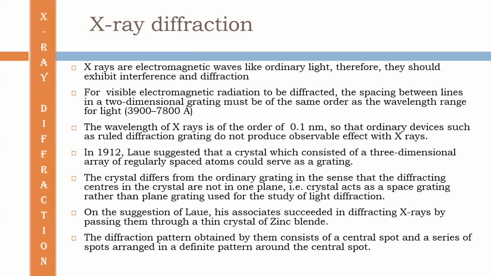So we can use crystal planes for diffraction of X-rays.